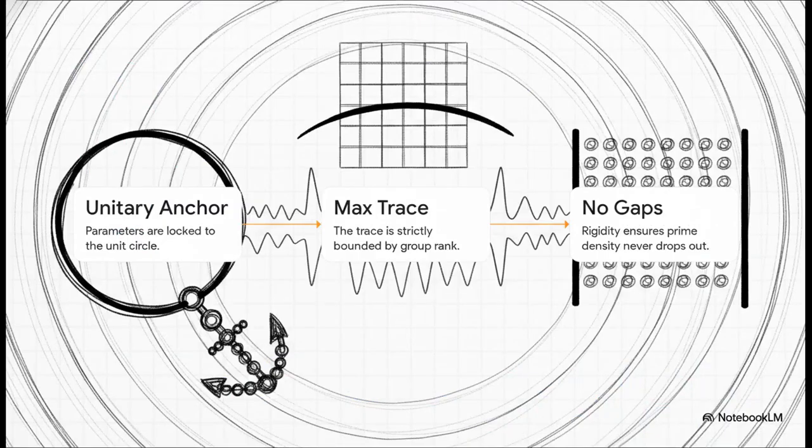But these parameters can't just be anything. They are strictly governed by generalized Ramanujan constraints, which act as a massive mathematical anchor. The first rule, the unitary anchor, ensures the matrix parameters stay locked to the unit circle. And because they're locked, the trace is strictly bounded, which brings us to step 3, preventing density gaps. This rigidity ensures the global prime density never just drops out or clusters irregularly.